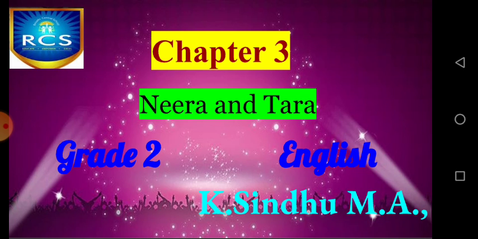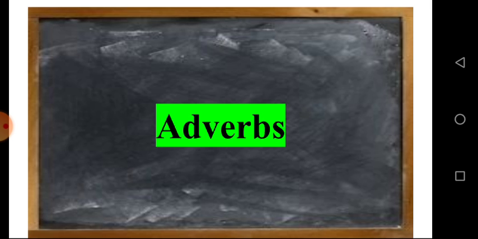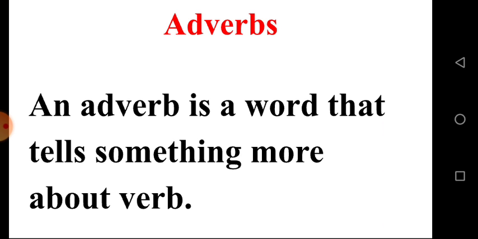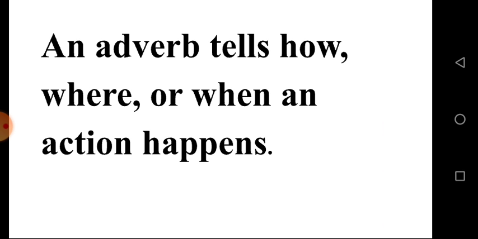Okay children? Good. Today we are going to learn an important grammar part, that is adverbs. Listen. What is an adverb? An adverb is a word that tells something more about a verb. An adverb tells how, where or when an action happens. Clear children? Let's see some examples.